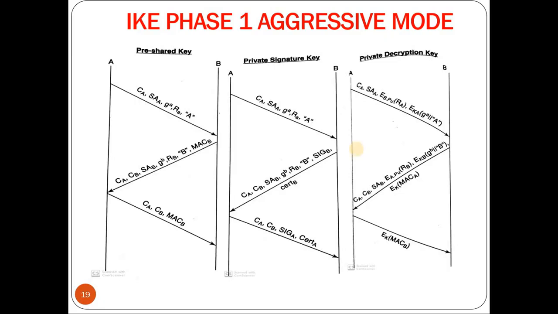Now on receiving this message, initially A will decrypt this component using its private key. It will obtain RB. Now using RB, it will compute KB. KB is nothing but the hash of CB and RB. Once KB is obtained, it will decrypt that component. It will obtain G to the power B and the identity of B. On receiving that, it will compute G to the power AB mod P. Then it computes all the rest of the keys, that is root key, derived key, authentication key, encryption key, along with MAC A and MAC B.